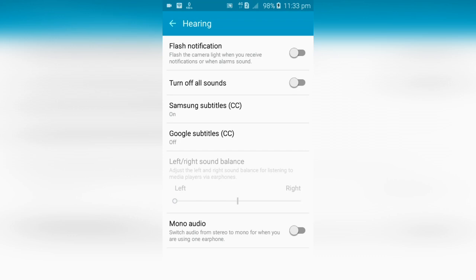So what we need to do is simply just move the slider from center to left or right after plugging in your earphone. So if your right speaker is not working correctly, then move the slider to left, otherwise to the right. Also you could turn on the mono audio from here as well to see if it makes any improvements. So that's about fixing earphone related similar issues on Android device.